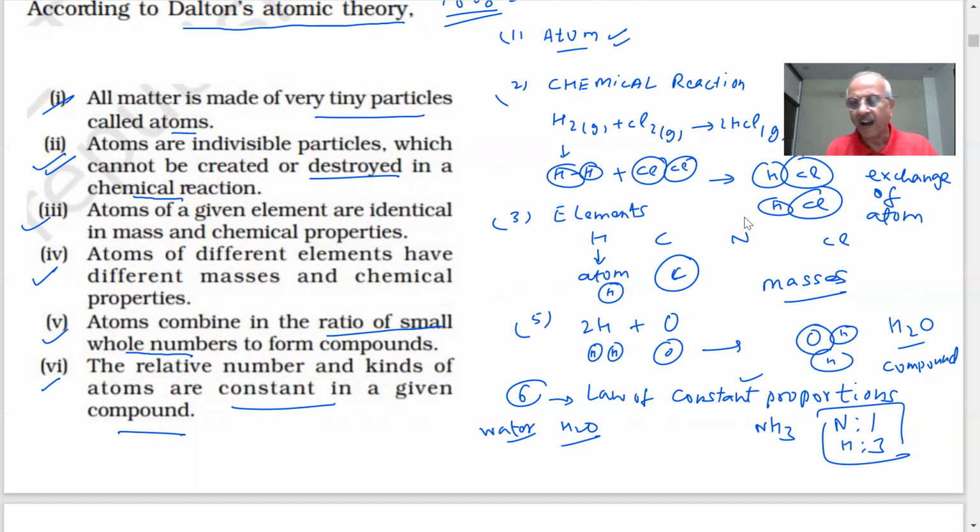But what is the major drawback? What do you think? Do you have any idea what could be the major drawback of Dalton's atomic theory? What do you say, students? What could be wrong with this theory? Everything looks so good.